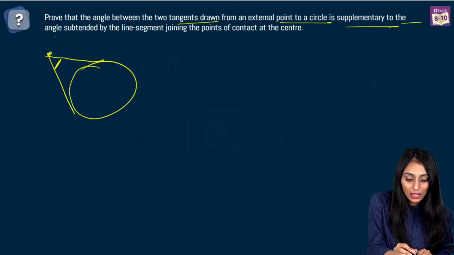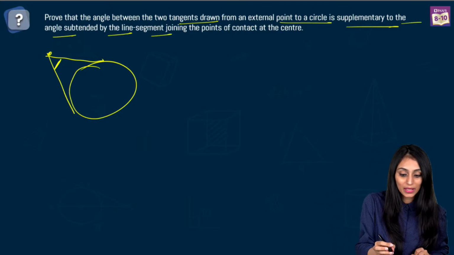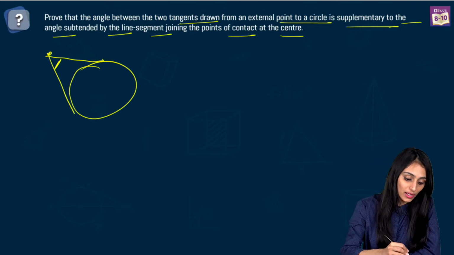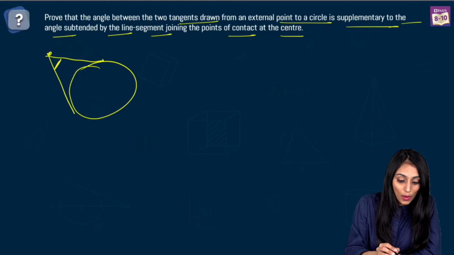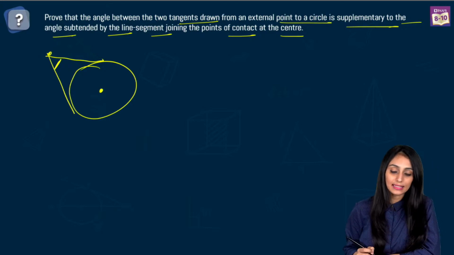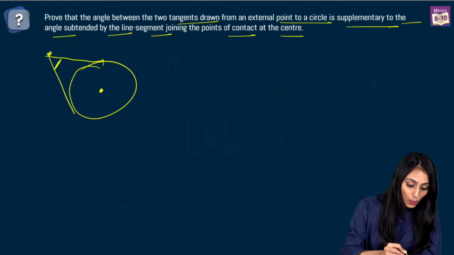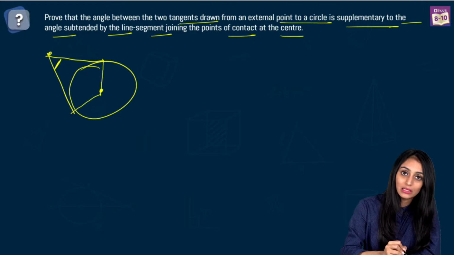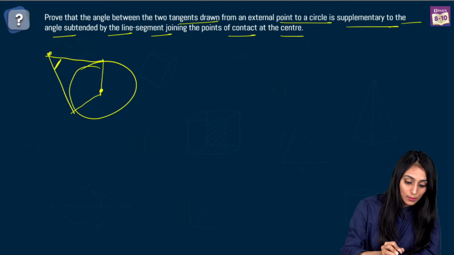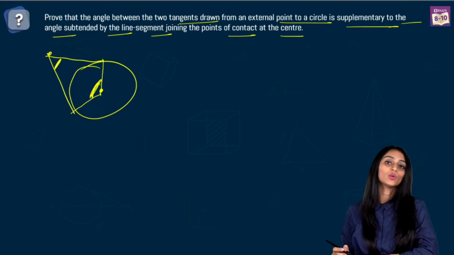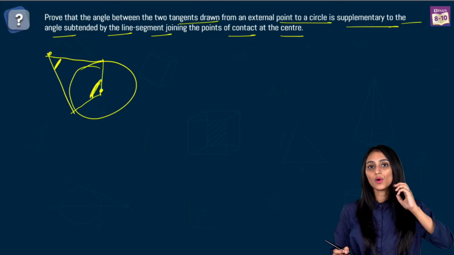Is supplementary to the angle subtended by the line segment joining the points of contact at the center. This is the center, right? So joining the points of contact at the center, that means between this. These are the line segments, right? So the angle subtended by the line segment joining the points of contact at the center, that means this angle. So basically we are saying this angle and this angle add up to give 180 degrees. This is what you need to prove.